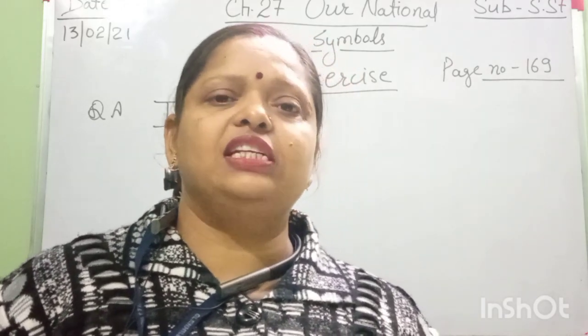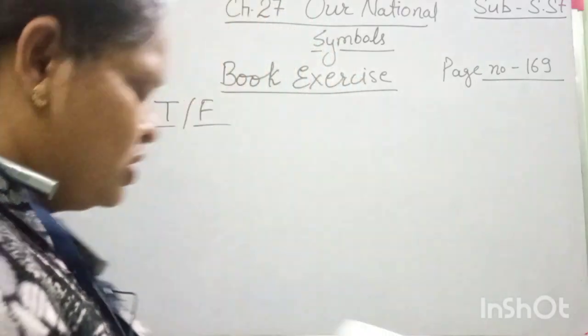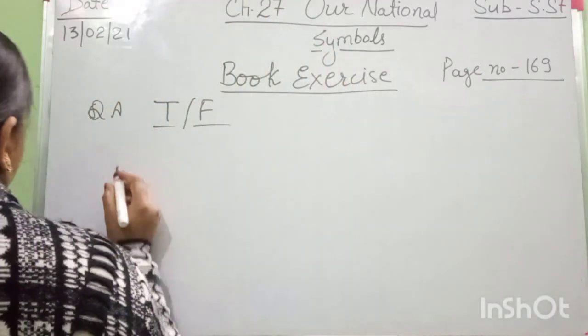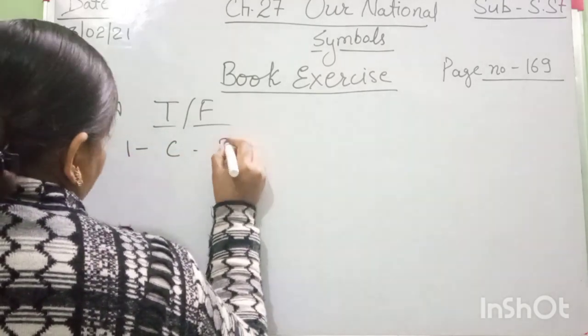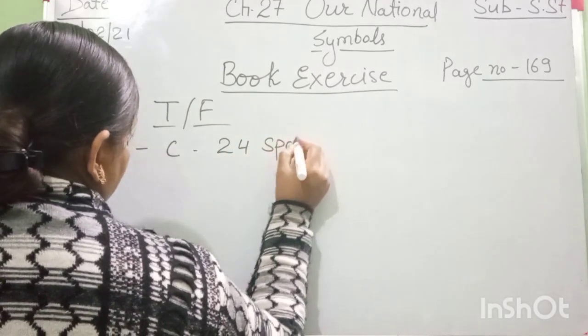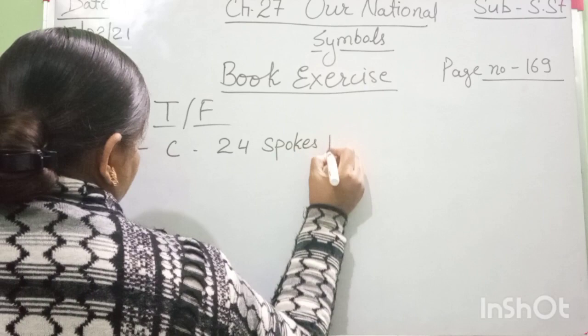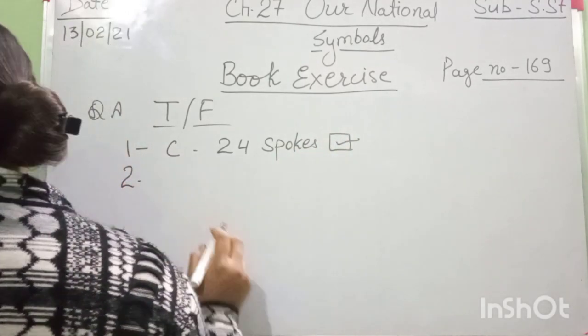Tell me, it is very easy, no? The Ashoka Chakra has 24 spokes. Your option C is correct here. Answer 1 is C, 24 spokes. And here you put a tick. Then move to question number 2.